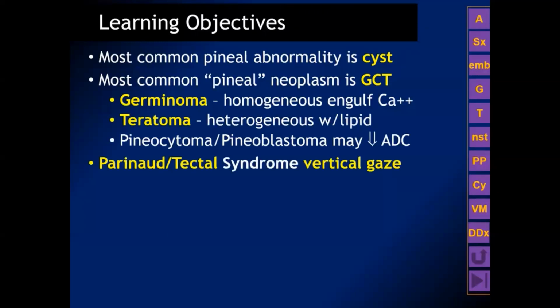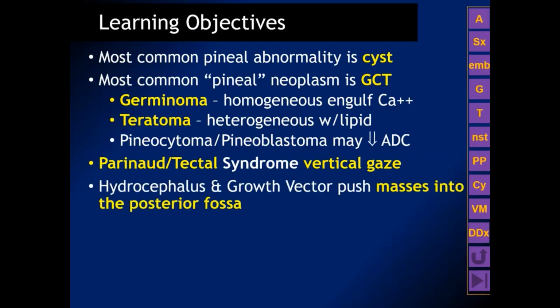Pineal region masses cause Parinaud or tectal syndrome, interfering with vertical gaze. Tumors of the pineal region may compress the cerebral aqueduct, and they may cause hydrocephalus. And the tumors may also grow through the tentorial hiatus into the posterior fossa.